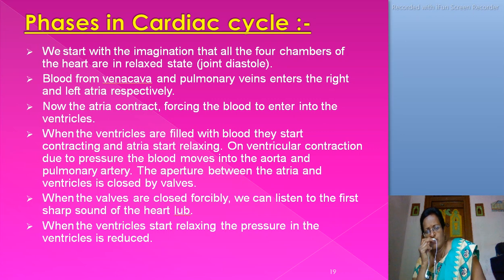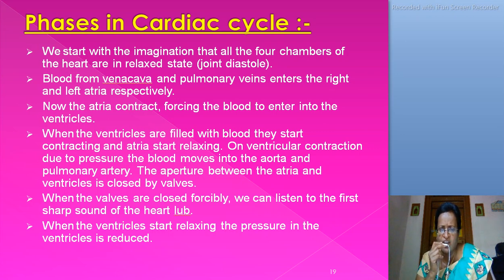There are some phases in the cardiac cycle. We start with the imagination that all 4 chambers of the heart are in a relaxed state. Blood from the vena cava and pulmonary veins enters the right and left atria respectively. Now the atria contract, forcing the blood into the ventricles.